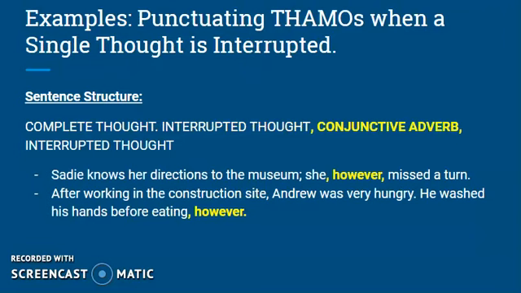This is the second type, where you punctuate THAMOS when a single thought is interrupted. The sentence structure would look like complete thought, period or semicolon, whatever it is, it's done. And then there is an interrupted thought where the conjunctive adverb comes in the middle of the second thought. For example, Sadie knows her directions to the museum, done, complete thought. She, comma, however, comma, missed a turn. Another example is: after working in the construction site, comma, Andrew was very hungry, period. He washed his hands before eating, comma, however.